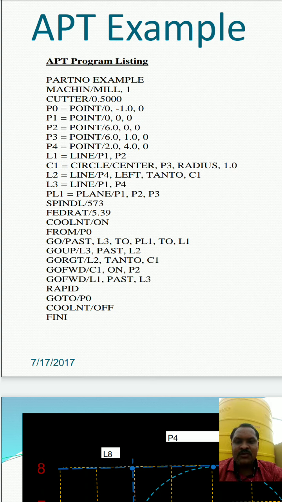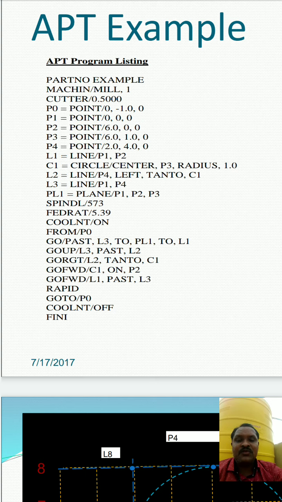Okay, so next, the spindle. We have given the spindle speed, that is 573 rpm. The feed rate we have also given, that is 5.39. Then coolant we have to start, that is coolant slash on. If you want to turn off the coolant, then coolant slash off.